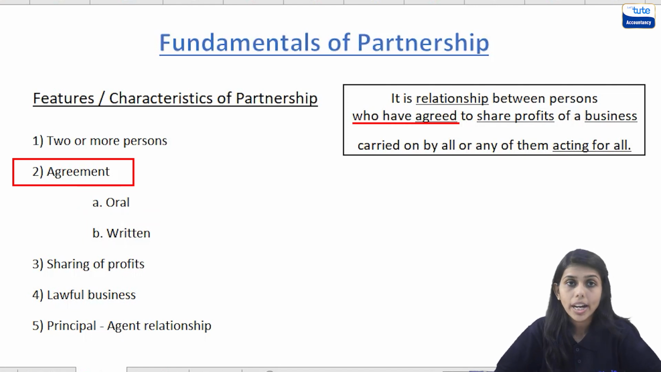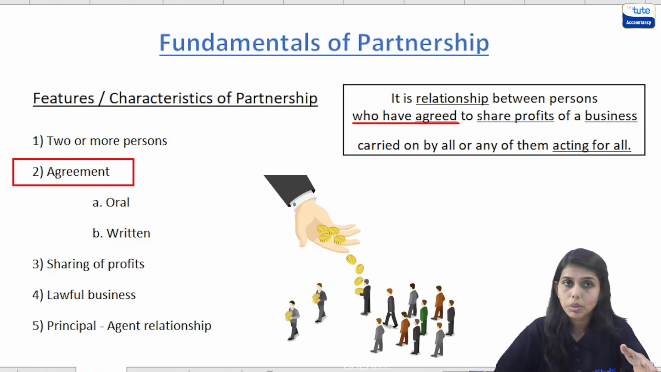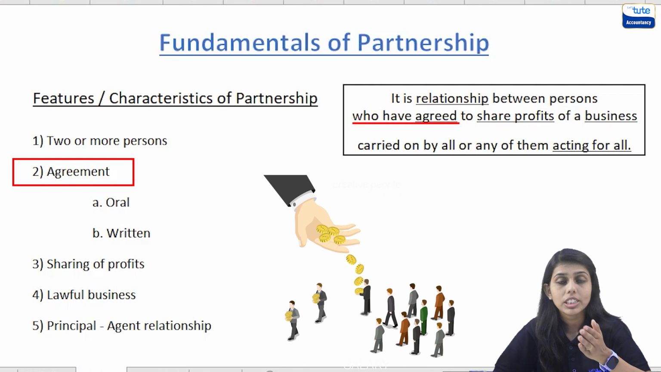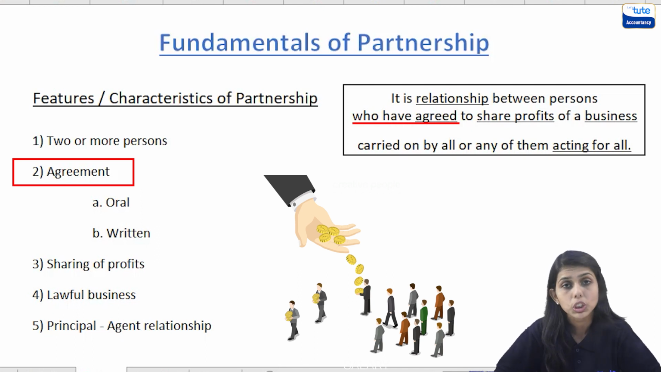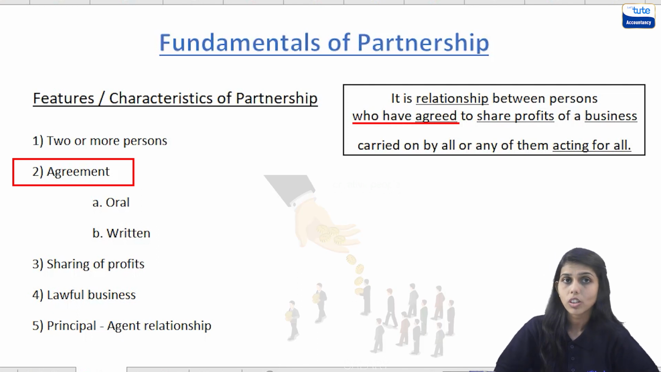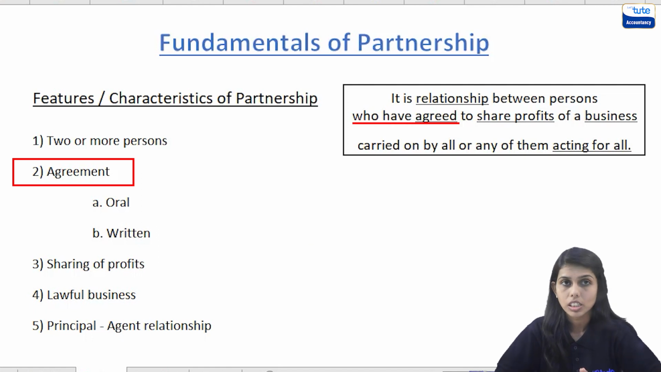But why do we require an agreement? That is because it directs how the profits would be distributed between the partners, whether any partner will get an extra salary or commission over and above the profit share, or there can be any other terms and conditions. So it is required to have an agreement beforehand. There has to be a mutual understanding between the partners.